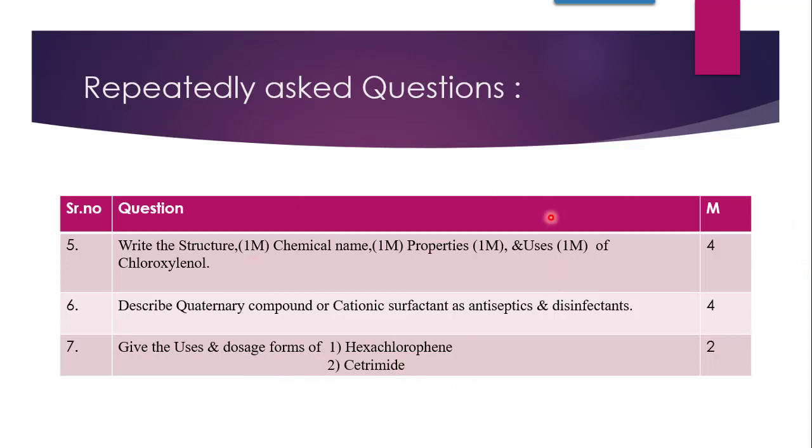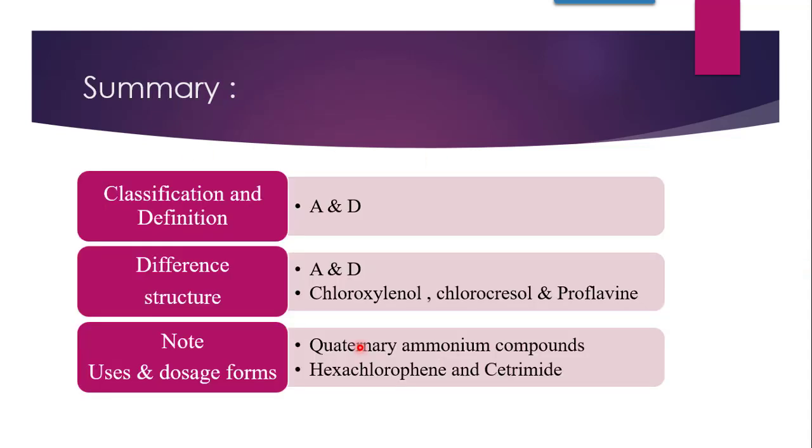Now if we are supposed to summarize these questions, then the summary says classification of antiseptics and disinfectants is important, definition is also important, their difference is also important, then structures along with the complete note of chloroxylenol and structures of chlorocresol and proflavin are important. Then a complete note on quaternary ammonium compounds is important, and uses and dosage forms of hexachlorophene and cetrimide. From this summary you will come to know how important this chapter, antiseptics and disinfectants, is.